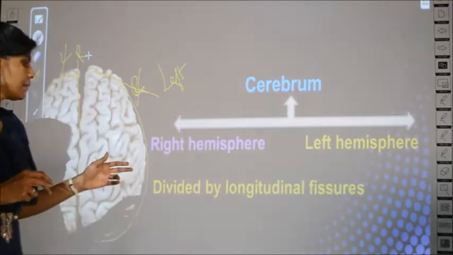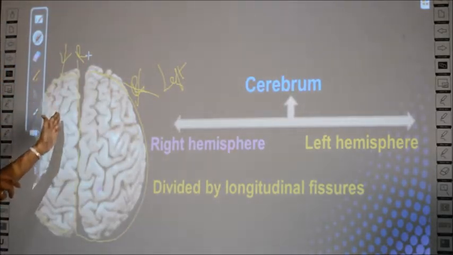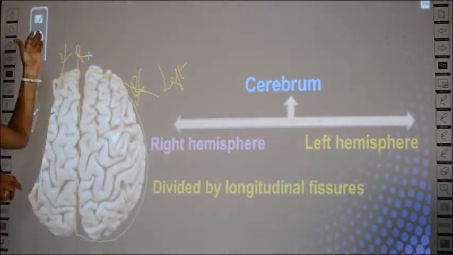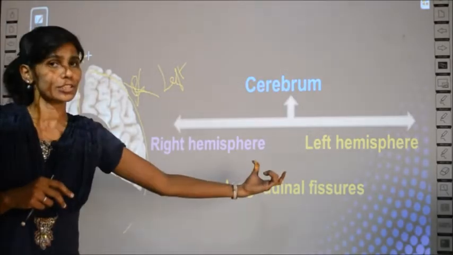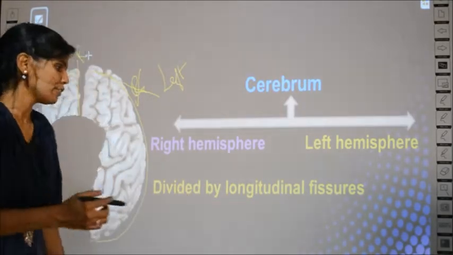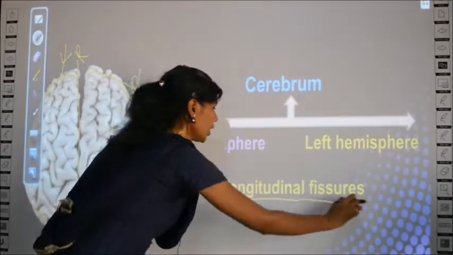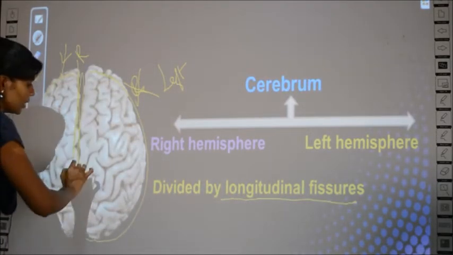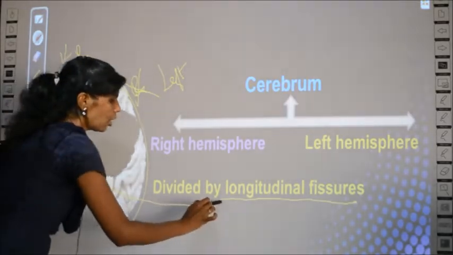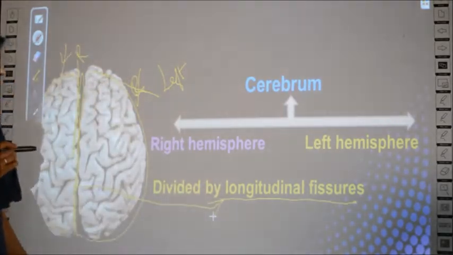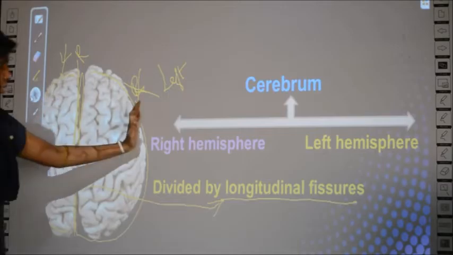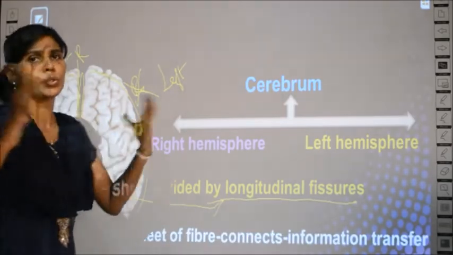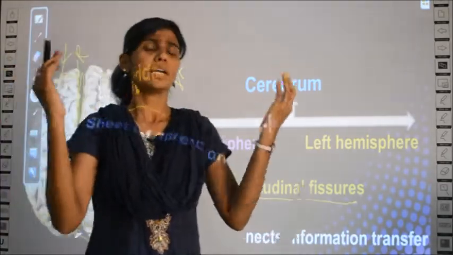The right and the left region are divided by a longitudinal groove. It is called the longitudinal fissure. What is it called? Longitudinal fissure. Where is the longitudinal fissure? Can you see a division between the two? This is called the longitudinal fissure. Clear? And also, if it is divided into two parts, how is it held together?